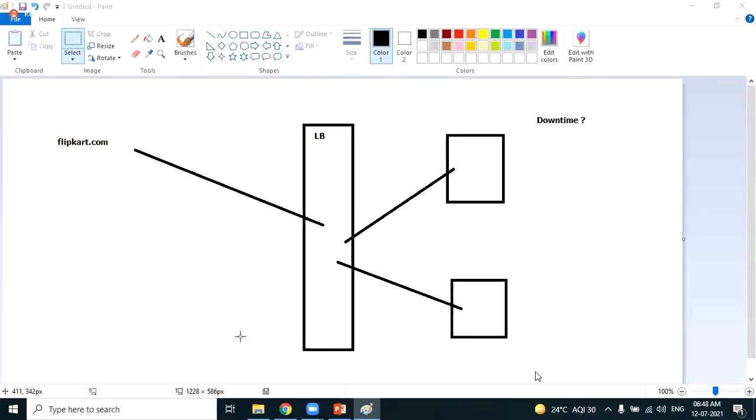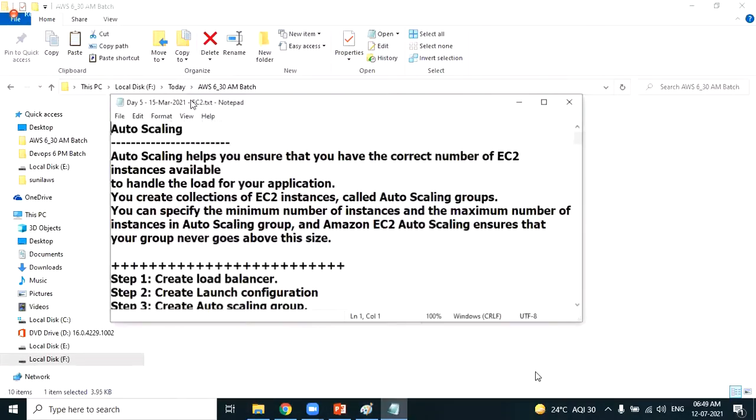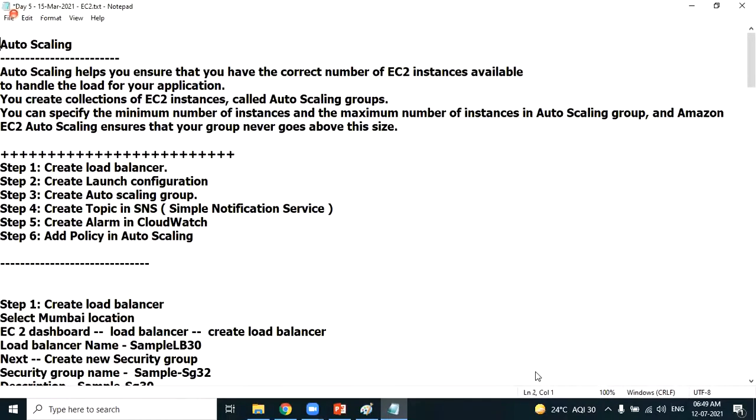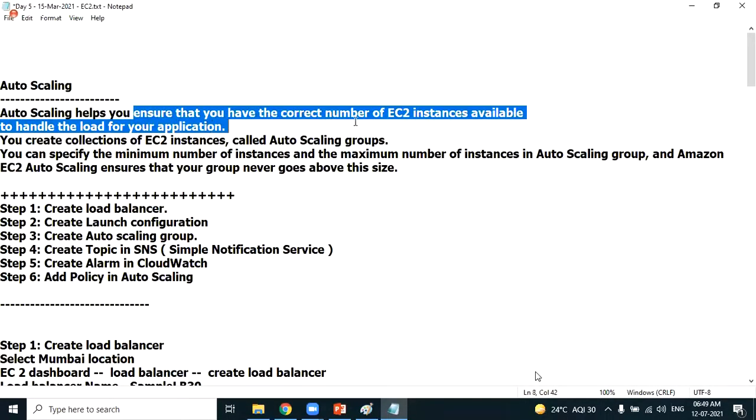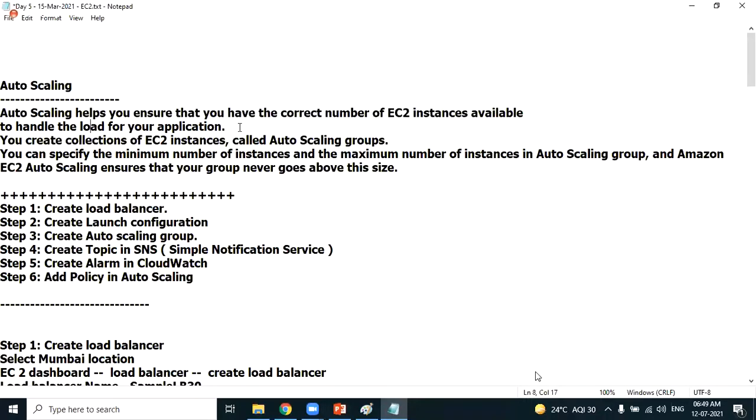Okay, look at the theory of auto scaling. Please, let's have a quick reading. Auto scaling helps you ensure that you have the correct number of EC2 machines available. It always makes sure that there is the correct number of EC2 machines available to handle the load for your application. You create a collection of EC2 instances called an auto scaling group. Anyway, we'll see that practically.